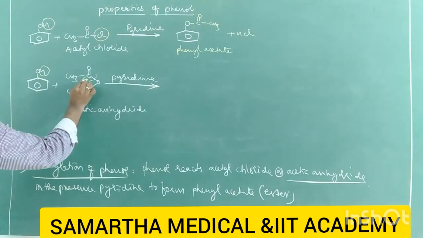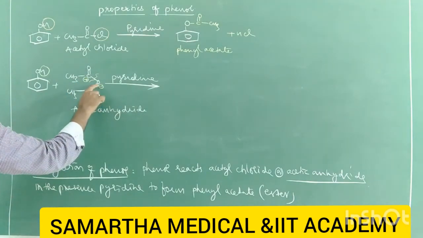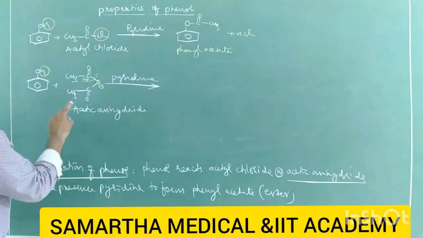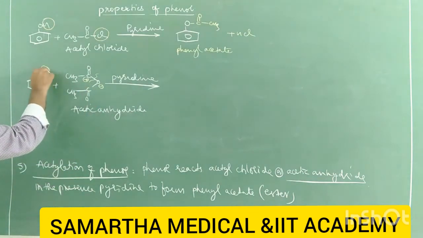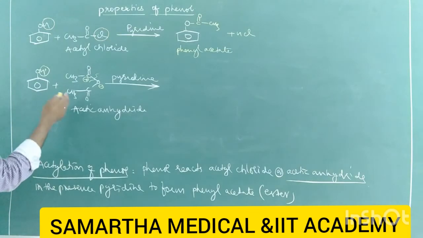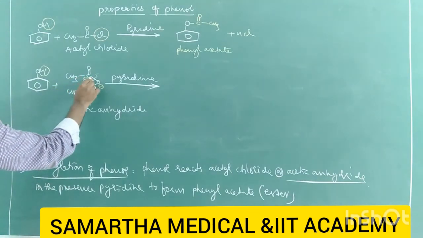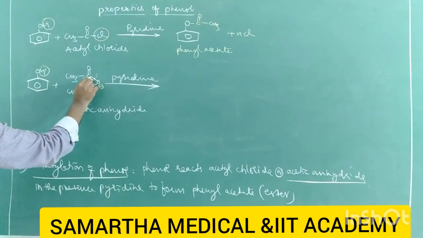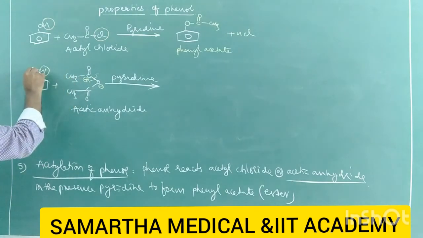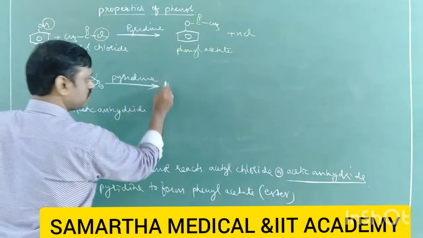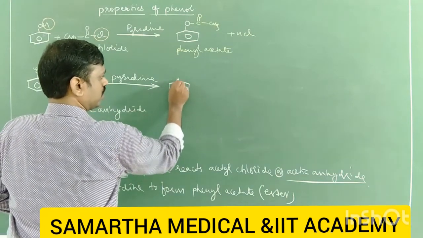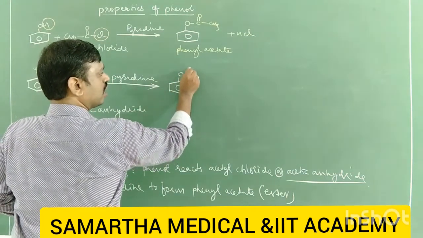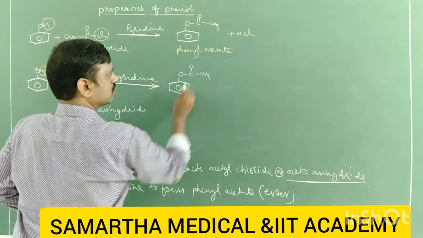Now this is positive and this is negative, because oxygen has more electronegativity. Therefore CH3COO and here H plus, you will get acetic acid, and here CH3CO. This is a plus, and this plus should be attached to O minus. So the same product is formed here, phenyl acetate.